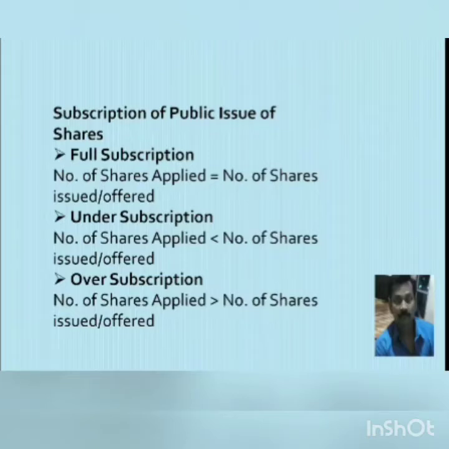The third condition is oversubscription. In case of oversubscription, the number of shares applied is more than the number of shares issued or offered to the public. For example, a company issued 1 lakh shares to the public, but subscription or application is received for 1,20,000 shares. It means the application is received on more shares than the shares issued.